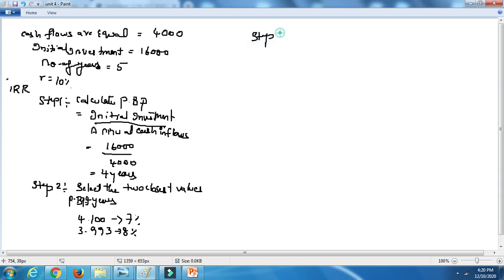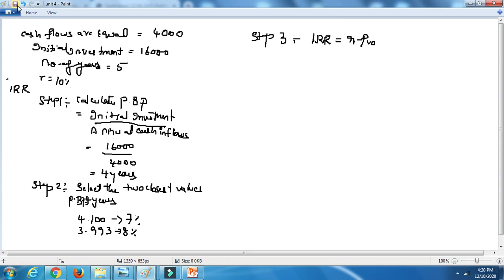Step 4, you can say. Step 2, I have included 3 and 4 in that only, 2 and 3 in that only. Step 3 is calculating the IRR. The IRR formula is R minus PV0. This is for the whole, divided.